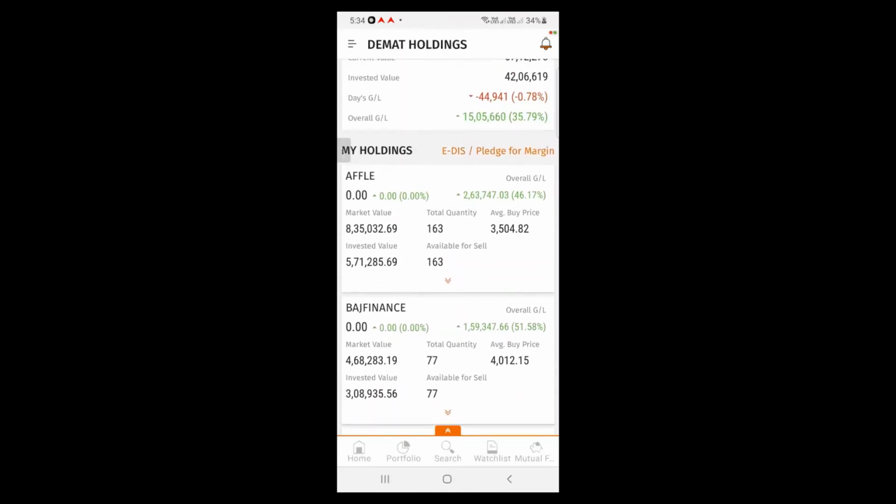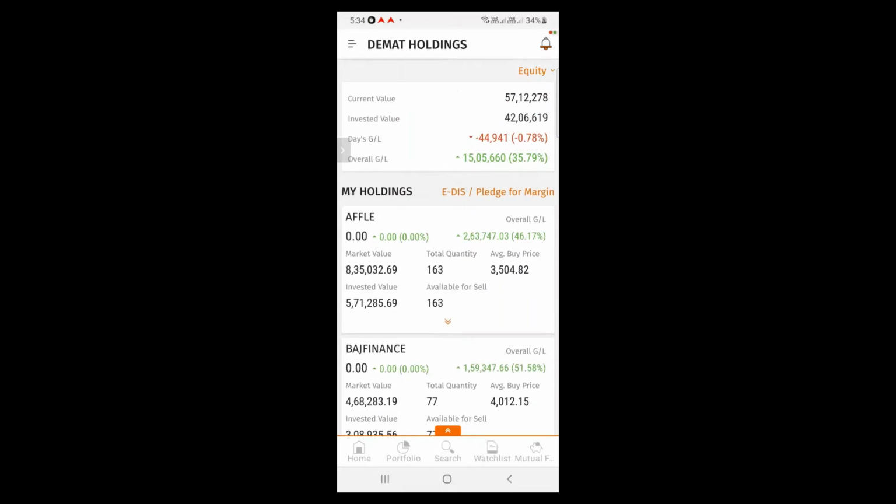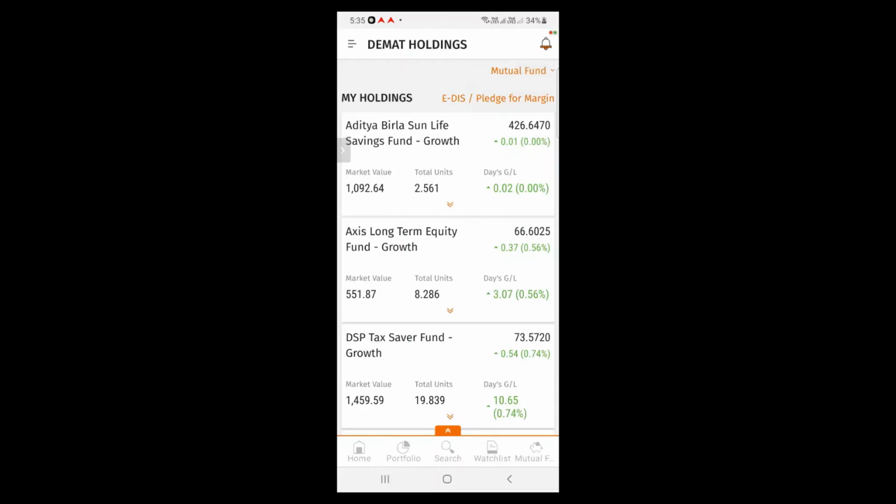These are your equity holdings. And in case you have your mutual fund schemes in this Demat, you'll be able to see here on the right hand corner at the top, just below the bell icon, you'll be able to see equity option. Here, there are two options, equity and mutual fund. So if I select fund, these are my mutual fund holdings.